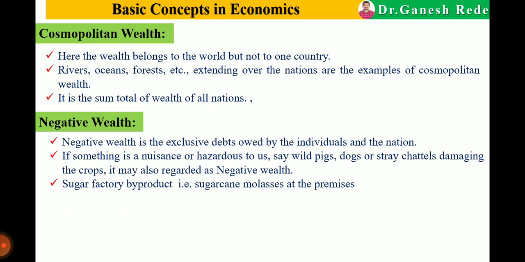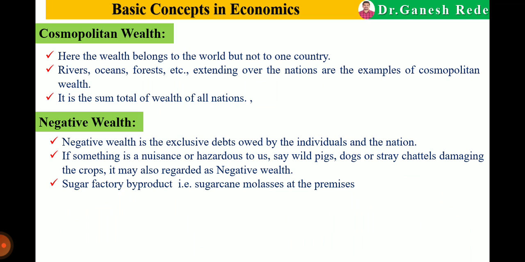The next is negative wealth, most important. Negative wealth is the exclusive debt, meaning the overall loan or debt owed by the individuals and owed by the nation. So if something is hazardous or a nuisance to us, to human beings, to animals, it will be termed negative wealth.